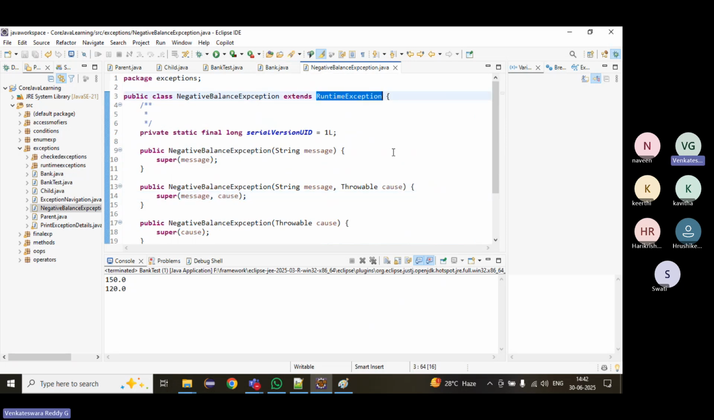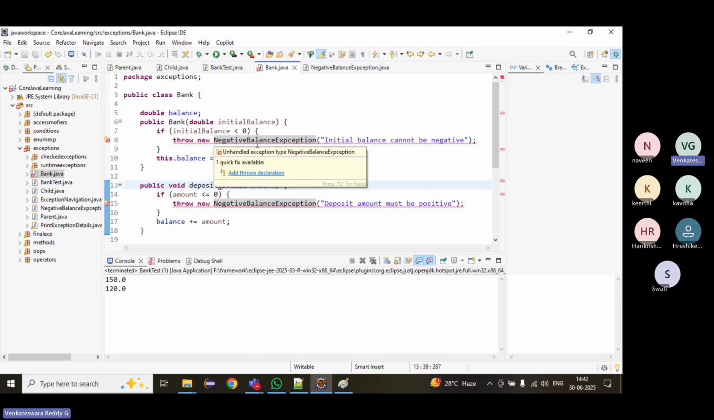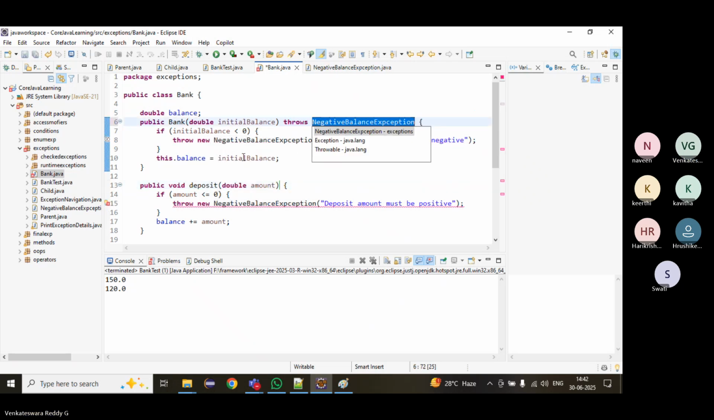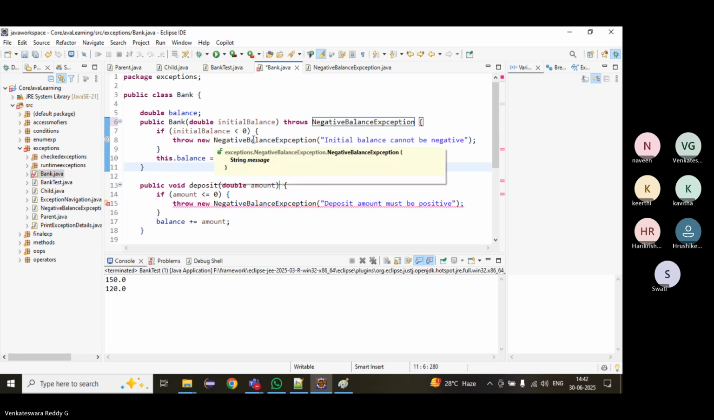But if I create it as a checked exception, how to create a checked exception? Extends Exception. Now immediately what will happen? Whenever you are throwing a checked exception, we must add the throws declaration also. That means someone is creating an object of Bank. We are intimating that whoever creates the object of Bank, you may get a NegativeBalanceException. Please handle it. We have to tell them.